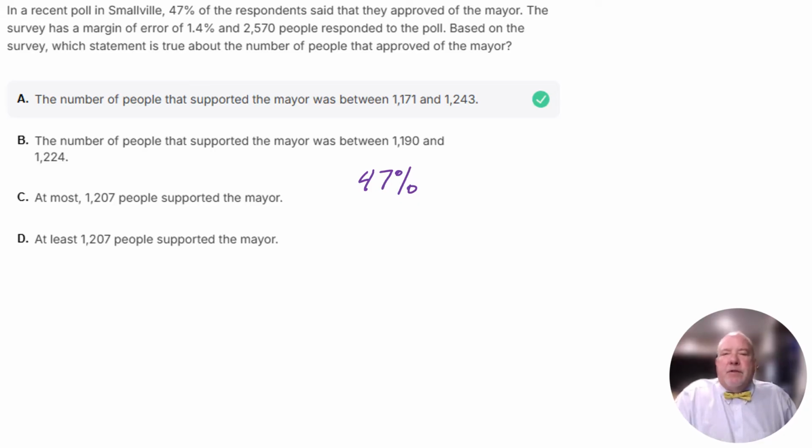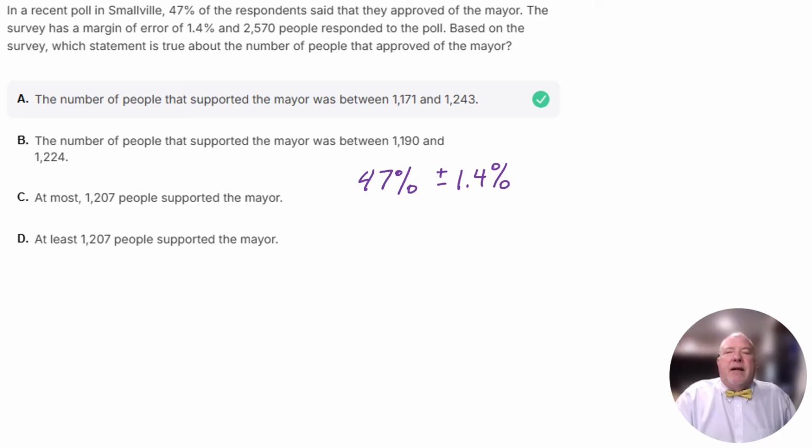A lot of times when you see this on the news, it'll say plus or minus 1.4%. And I think that's a good way to think about this. So the percentage could be plus 1.4% or minus 1.4%. That's going to give us our two values.